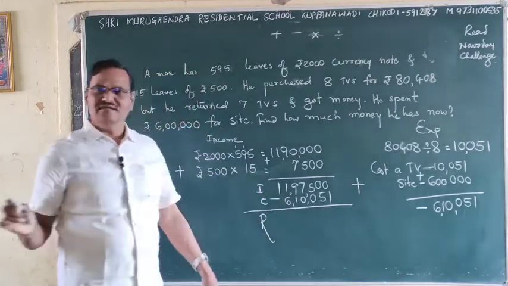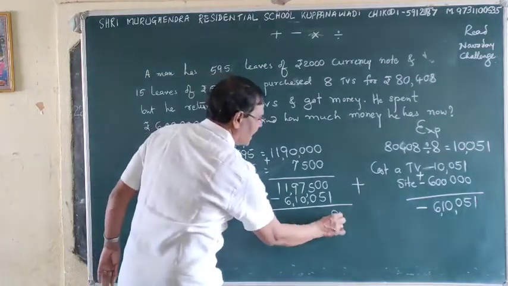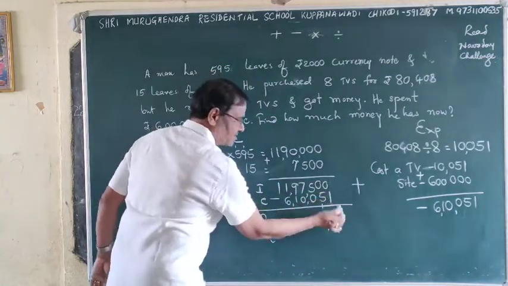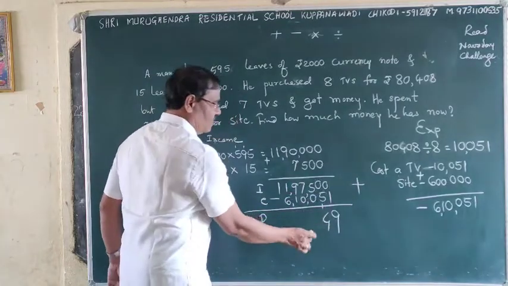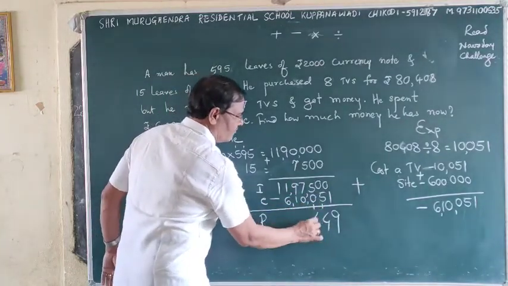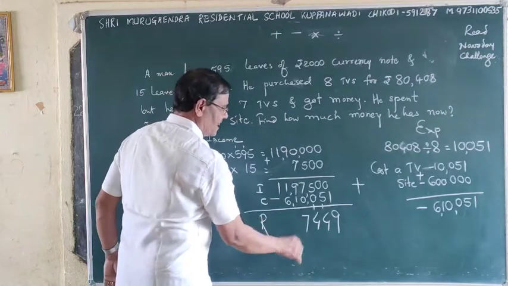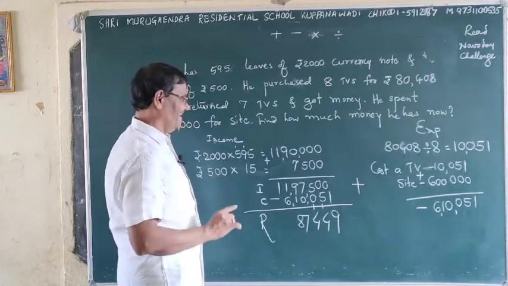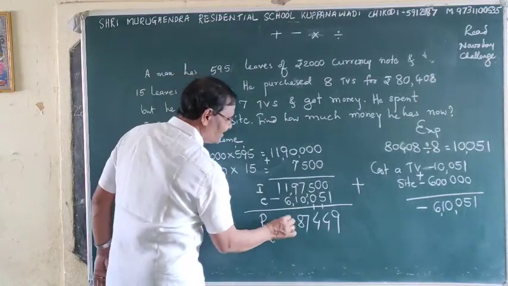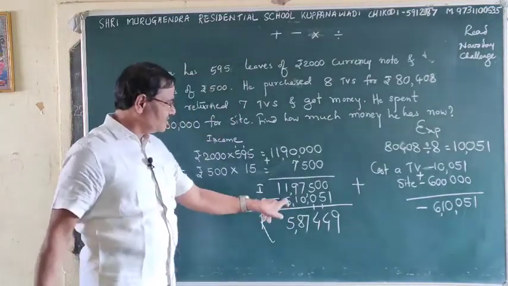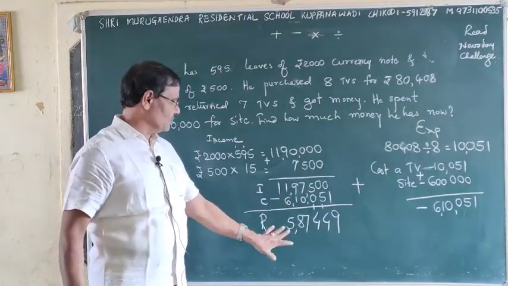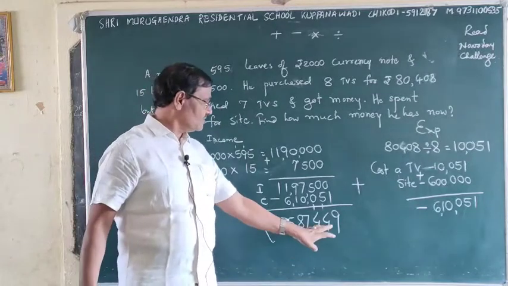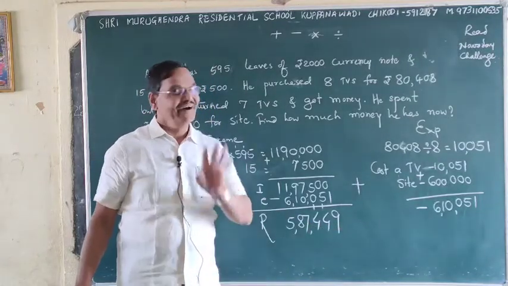You have to subtract. 9, 10 minus 6 it is 4, 10 minus 1 is 9, 10 minus 6 is 4, 5 minus 1 is 4, 7 as it is, 8 as it is, 9 minus 1 is 8, and 11 minus 6 is 5, 5 plus 6 is 11. So how much money does he have now? 5,87,449.